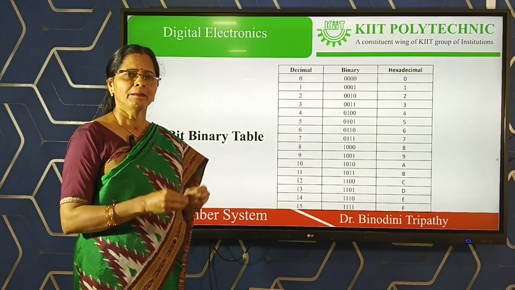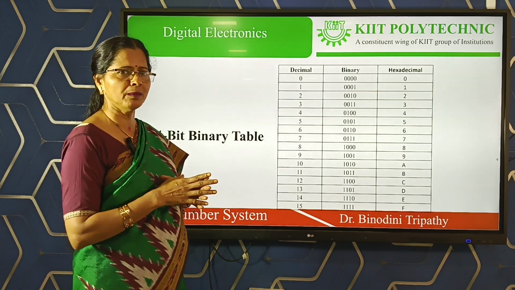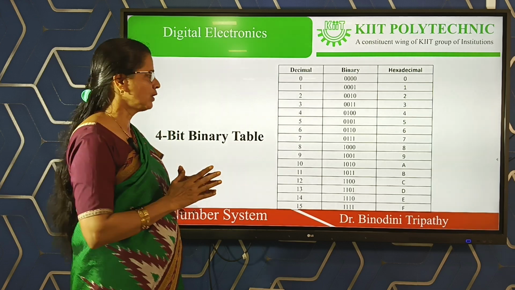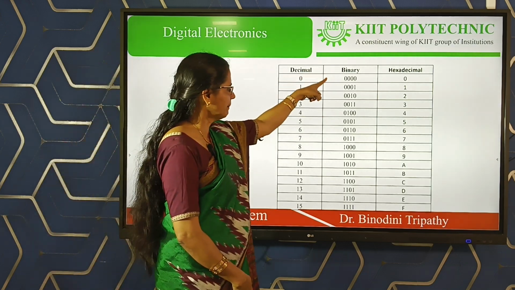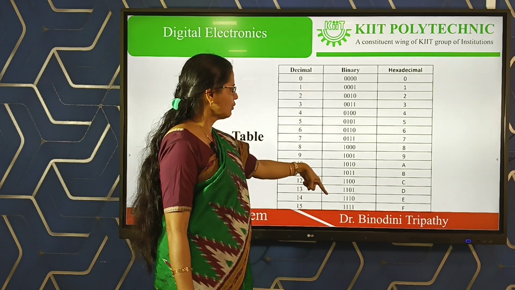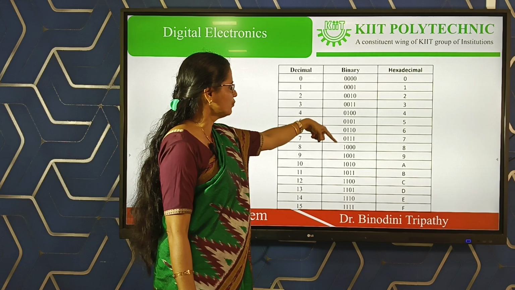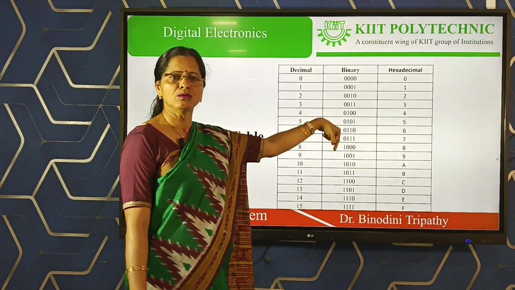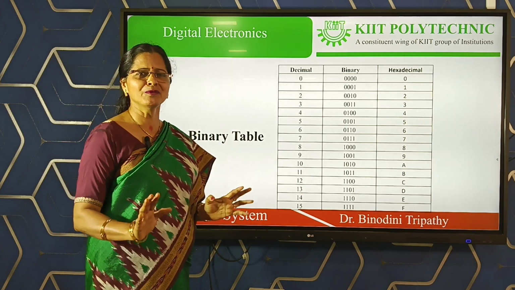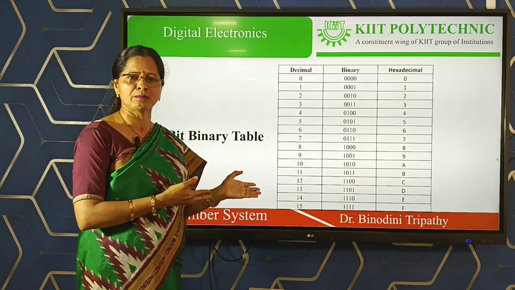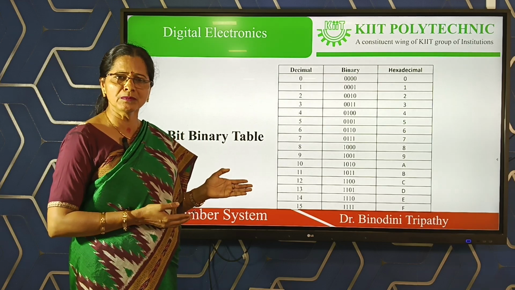and how you remember, you can find out your own way. From my side, a very simple format, how you remember. Till the time you have not well known about the conversion, how you remember, please see. 4-bit means 16 combinations. Start 8, 0, 8, 1, then second column 4, 0, 4, 1 repetition, then 2, 0, 2, 1 repetition, then 1, 0, 1. This is not a book written formula, and you can remember however you like, because your chapter is number system, not number conversion. Next chapter is number conversion.